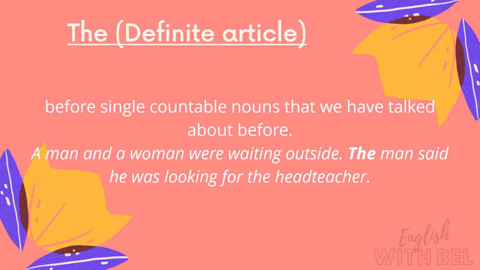Now let's have a look at some uses of the definite article. We use it before single countable nouns that we have talked about before. Take a look at the following example. A man and a woman were waiting outside. The man said he was looking for the head teacher.